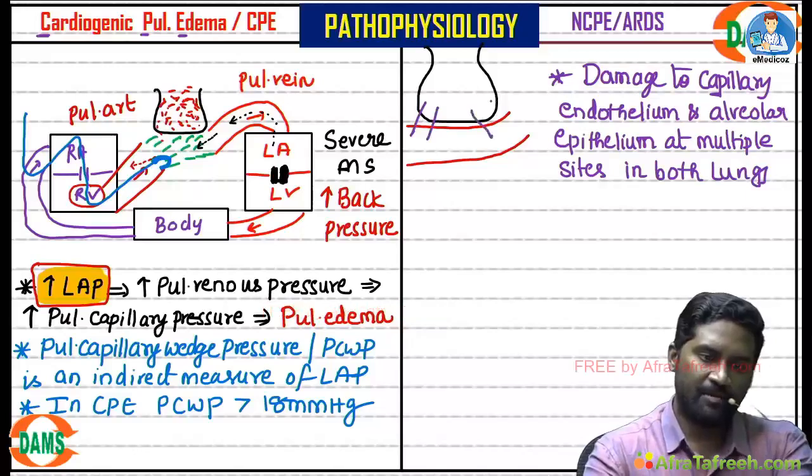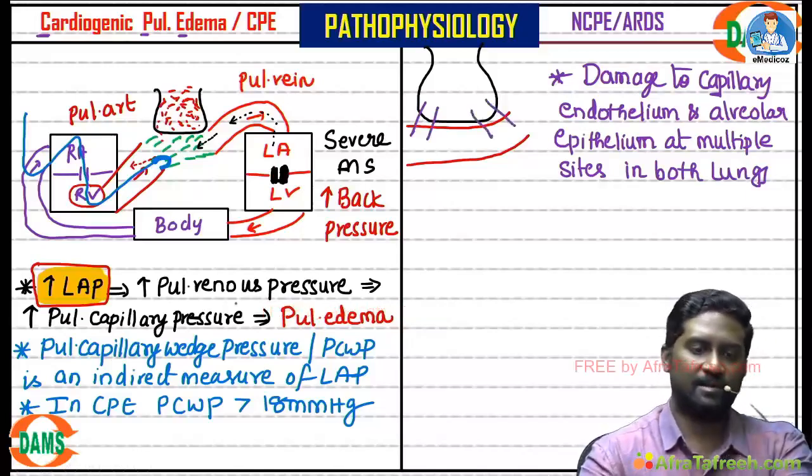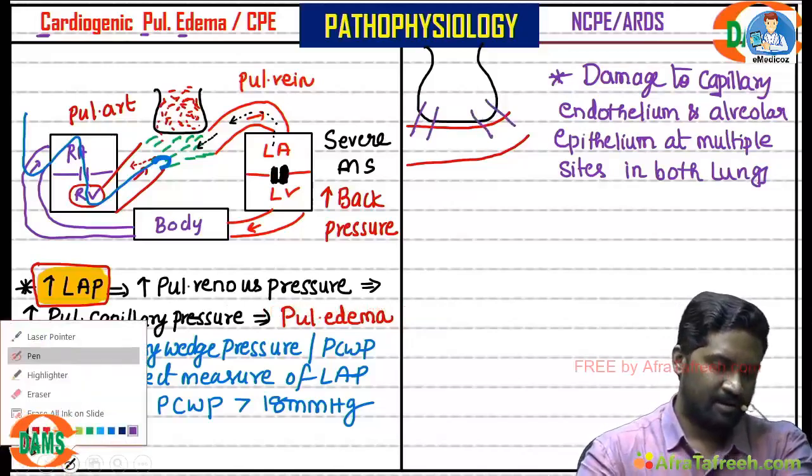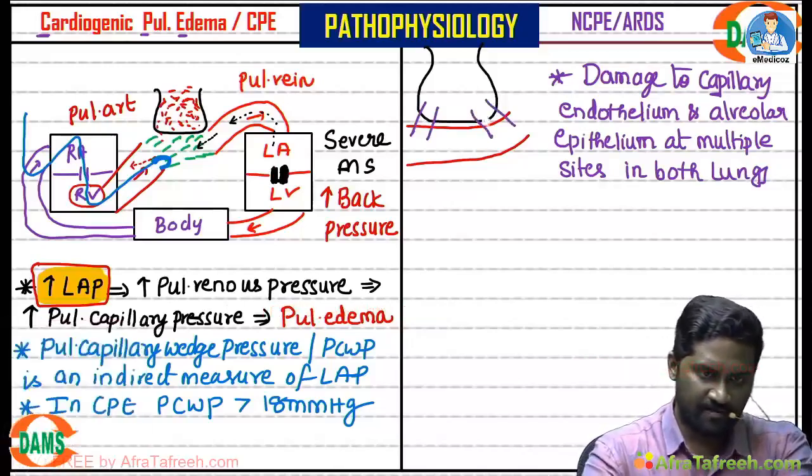Let us take, these are few areas of damage.